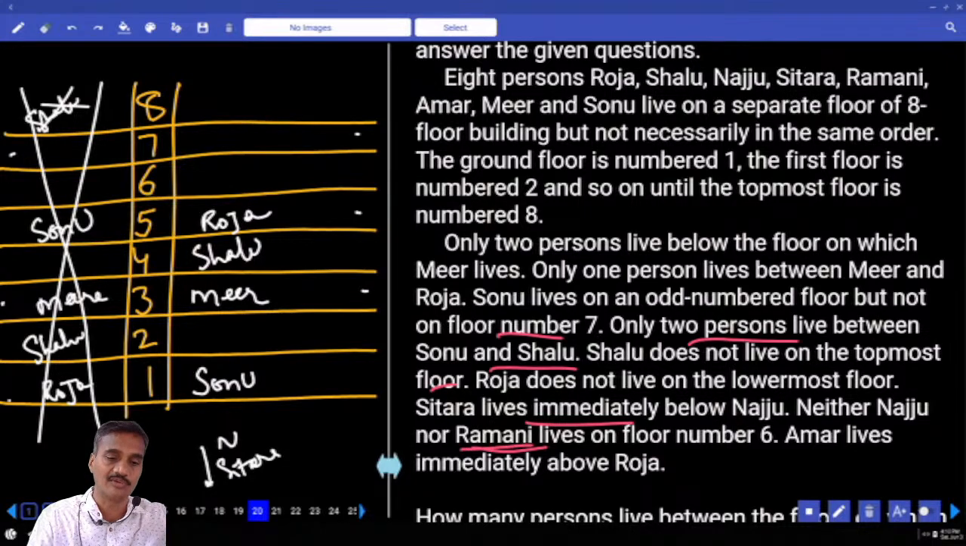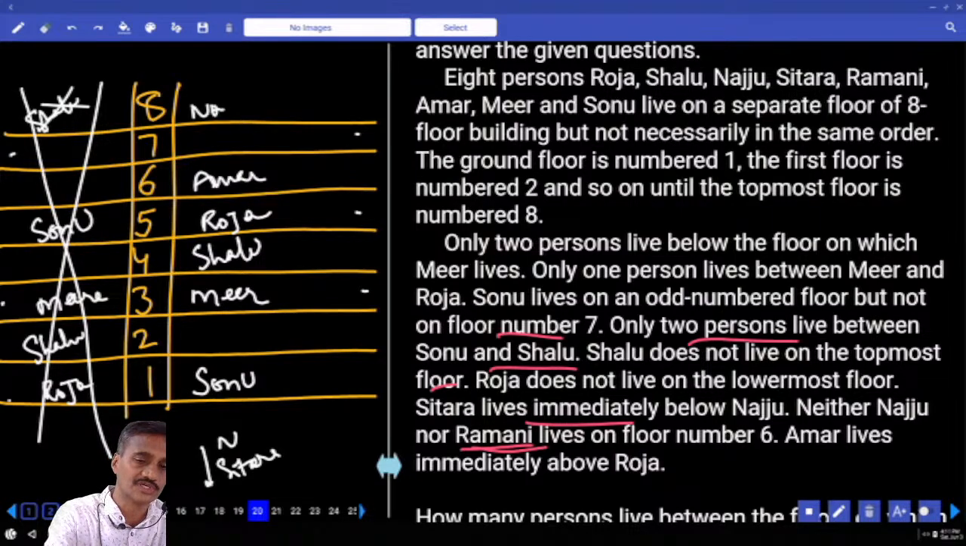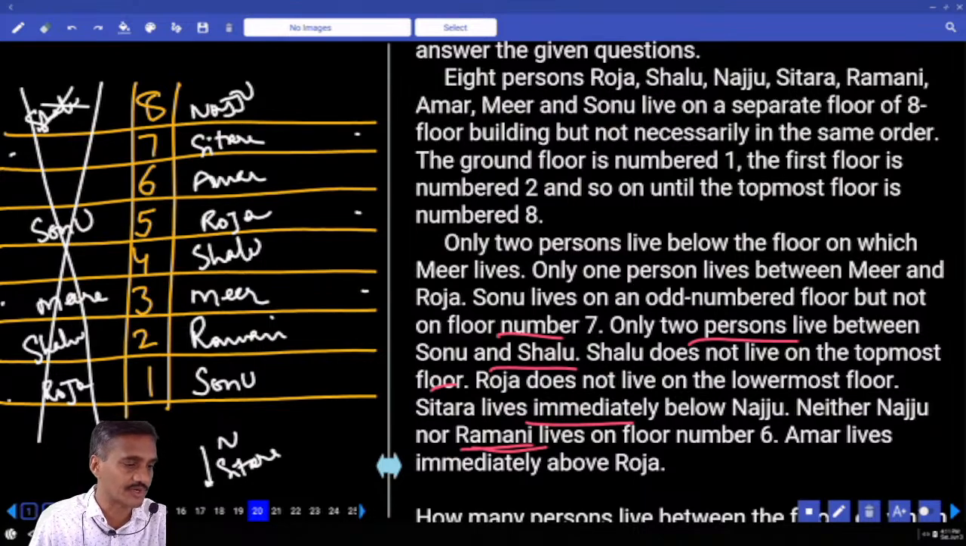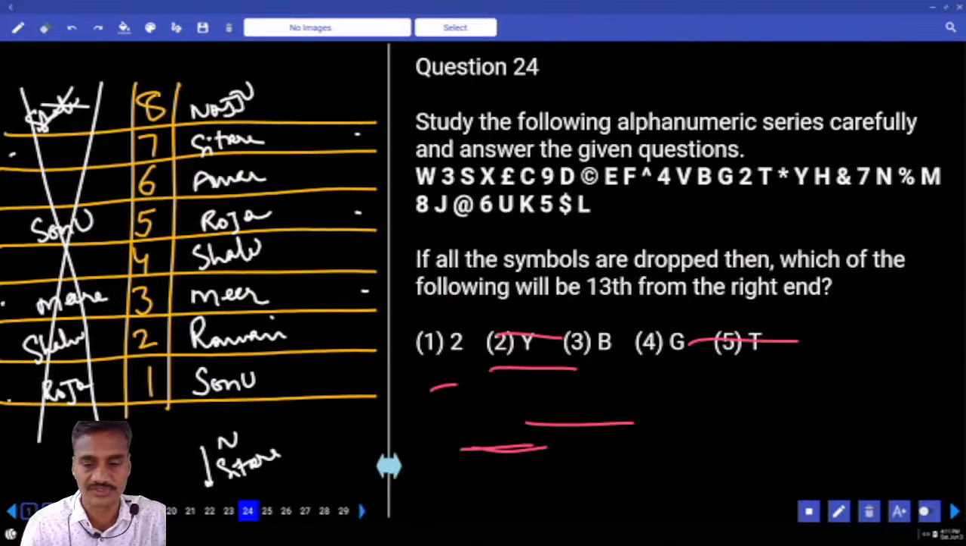Amar lives immediately above Roja, and Samar is here. If Amar is here, Nazu is on the 8th floor. Then Sitara is on the 7th floor. And who is the person after? Ramani. Ramani must be on the 2nd floor. Done. Now this is about question numbers 20 to 23. The next one, 24 to 26.